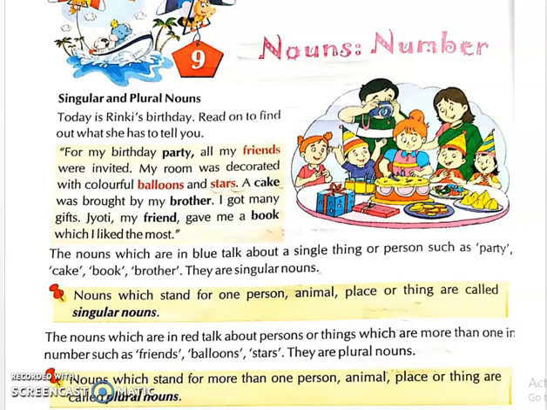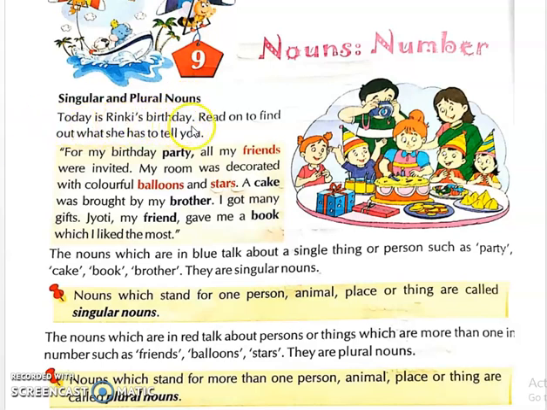Good morning, students. Today we are here with our grammar chapter number 9, nouns, number. Now we will see singular and plural nouns.